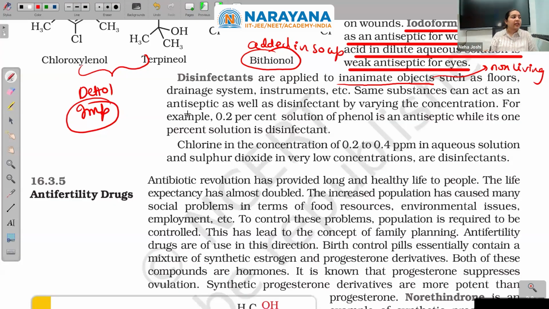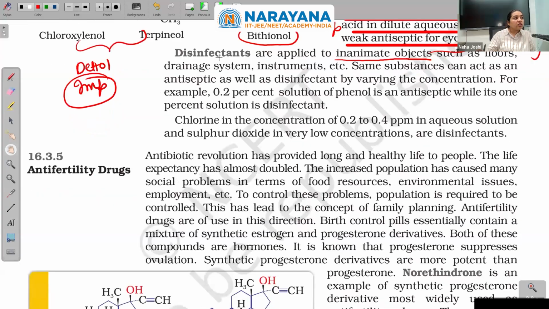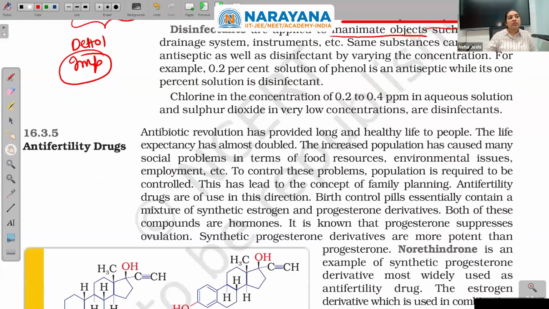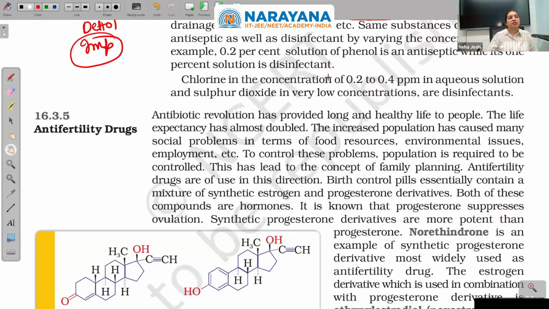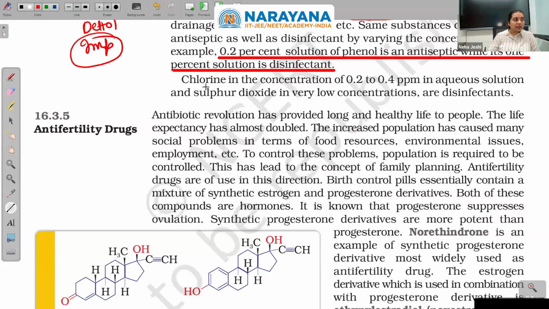The same substance can act as an antiseptic as well as a disinfectant by varying the concentration. For example, a 0.2% solution of phenol is an antiseptic, while its 1% solution is a disinfectant. Antiseptics are applied on the skin, disinfectants on the floor and furniture, all non-living things.